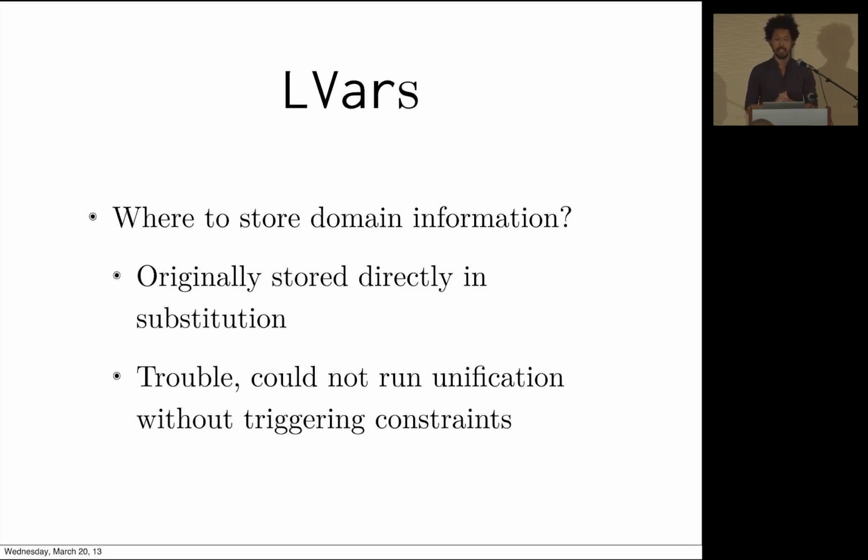Originally, I was like, I'm going to be clever. I'm going to stick them directly into the substitution. This actually caused a lot of trouble, because you really don't want domains to be directly involved in unification, and putting them directly into the substitution map caused issues. So I didn't like that. So we have a solution. There might be better solutions. In fact, part of this talk is just to get people to understand how it works, and maybe you'll say, I don't like that, I think you should do it this way, and we're totally open to that.